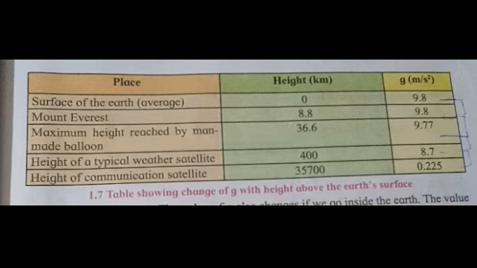Okay, so you can see that just by 0.1 it has reduced. Then a typical weather satellite, the weather satellites that go up, they go up to 400 kilometer height. There the value of g becomes 8.7. Still, if you see, there is only about 1 meter per second square of difference from 9.8. And if you now see, who goes above the weather satellite?